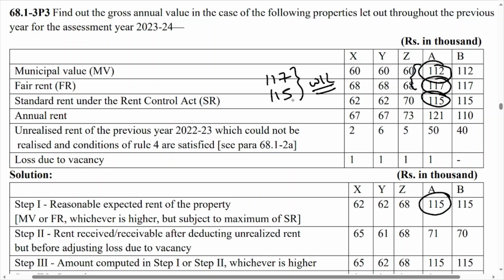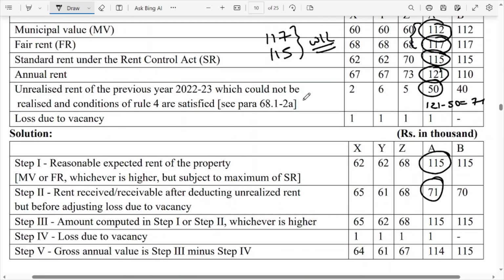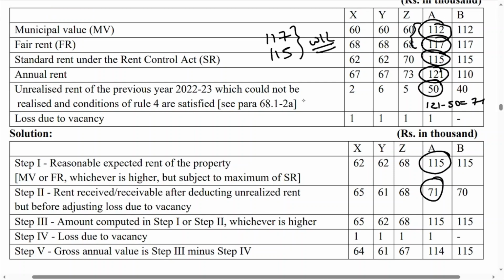That is written over here. Now annual rent is 121. Now 121 minus unrealized rent 50. So 121 minus 50, you will get 71. That is the answer for step number 2. Now step number 3, step number 1 and step number 2, whichever is higher. So 115. And here there is a change in the sum. Loss due to vacancy is given. In the previous sum it was not given. Means now 1 should be deducted from this. So you will get your GAV as 114.